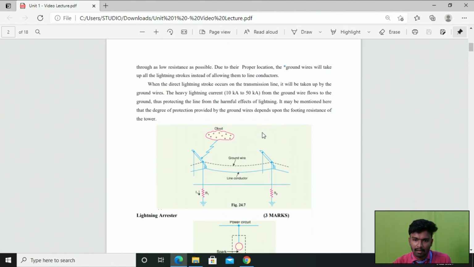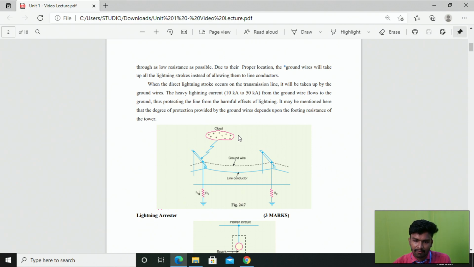Due to their proper location, the ground wire will take up all the lightning strokes instead of allowing them to reach the line conductors. Here you can look at this schematic diagram. This is our tower. Here we have one line conductor, and above our line conductor we have shown the ground wire, right? So this is the structure of ground wire protection. Whenever a lightning stroke occurs on the transmission line, it will be taken up by the ground wires.